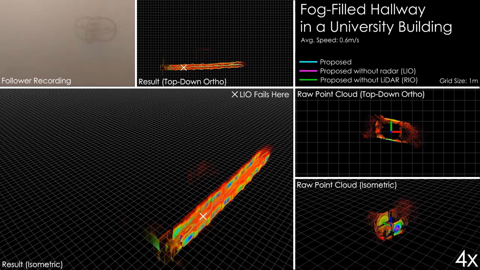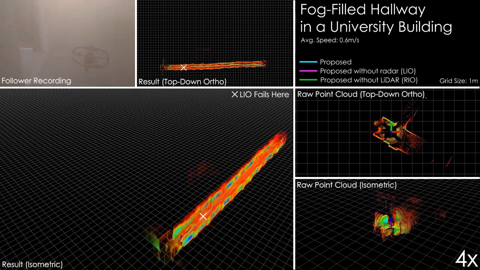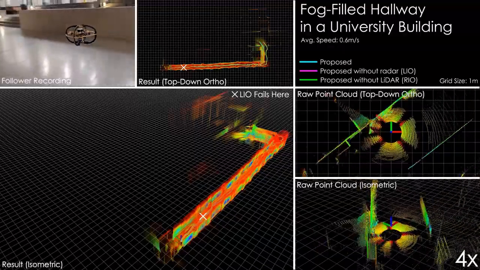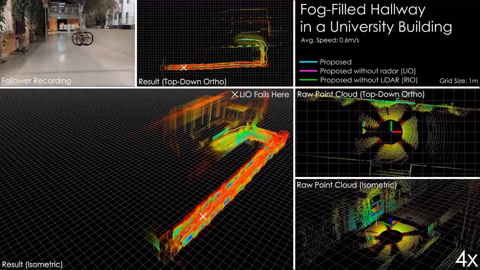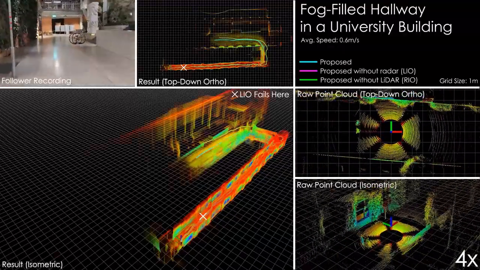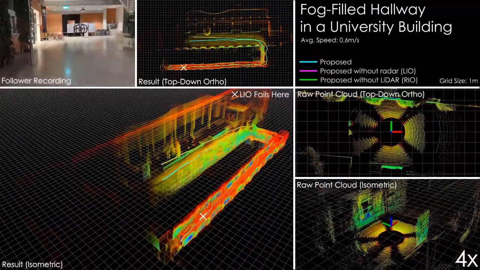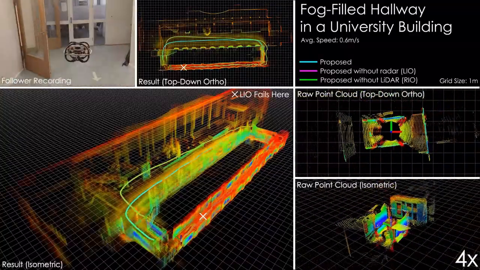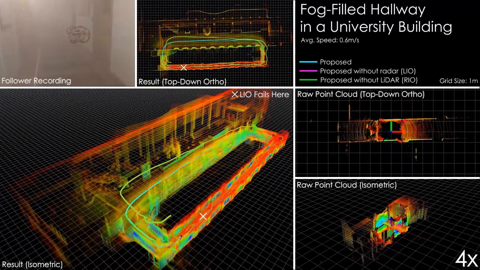Same as before, the radar, though not being affected by this environmental challenge, is still limited in its long-term accuracy and especially mapping capabilities. The limitation in accuracy is particularly noticeable in the drift accumulating along the vertical axis. And again, we see that the proposed method, fusing both the sensors, is able to leverage the strength of both and simultaneously mitigate their weaknesses to create a better result.